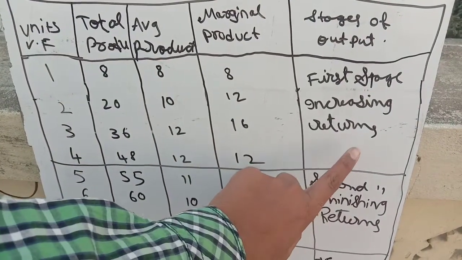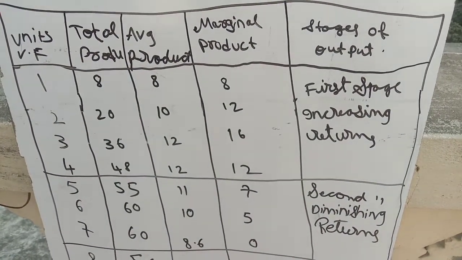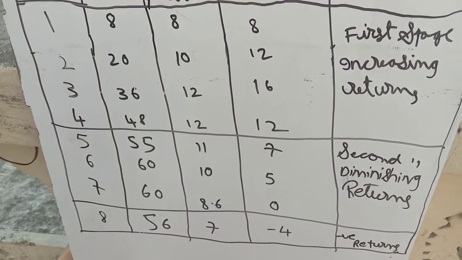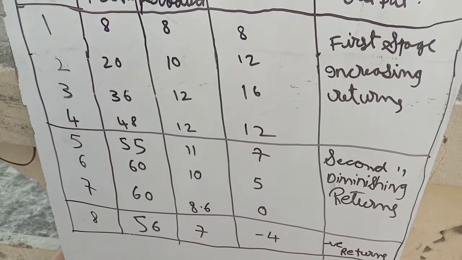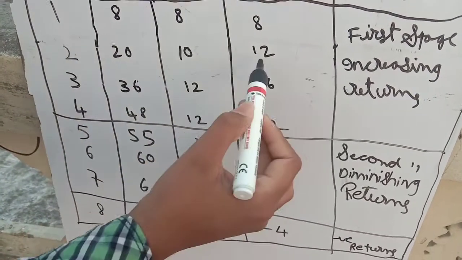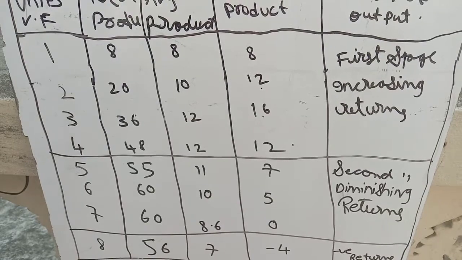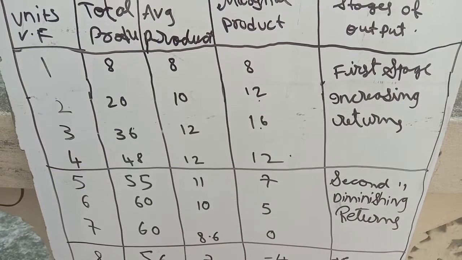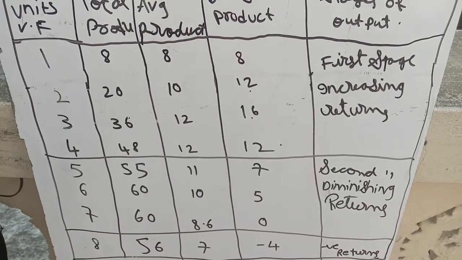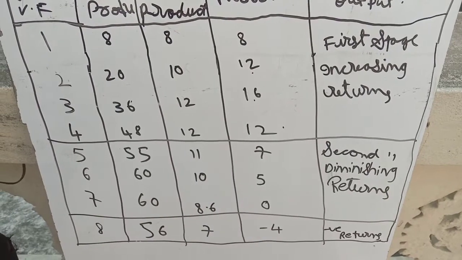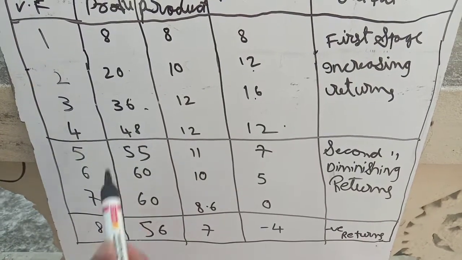That's why here we have divided the first stage up to the 4th unit of laborers, because the total product goes on increasing. Here the addition made is 12, here the addition made is 16, and again here the addition made is 12. So the total product goes on increasing, and up to the fourth unit it is increasing at an increasing rate. It means more than double. Here also more than double, here also more than triple, here also more than 4 times.